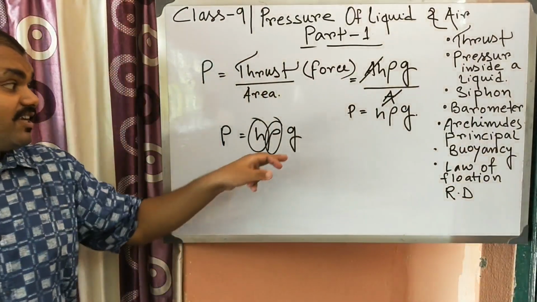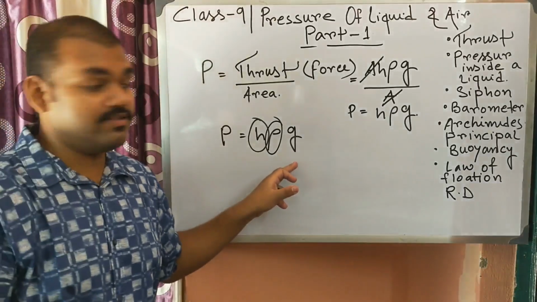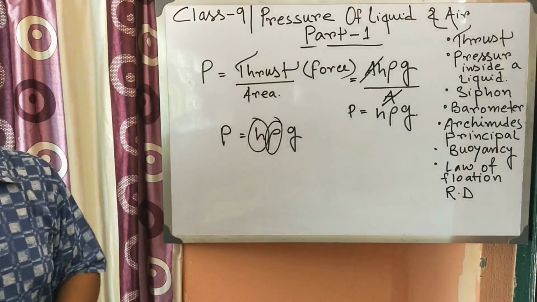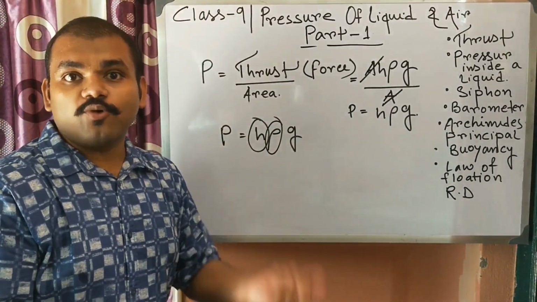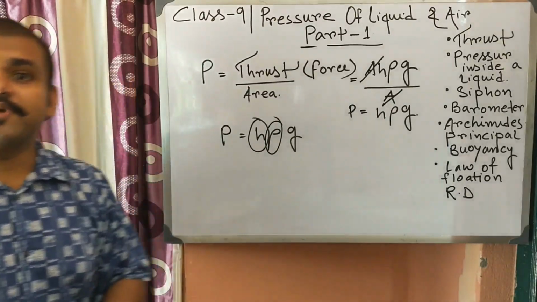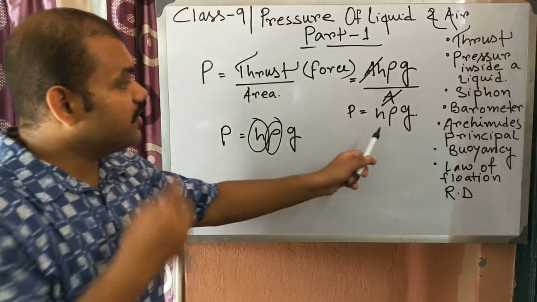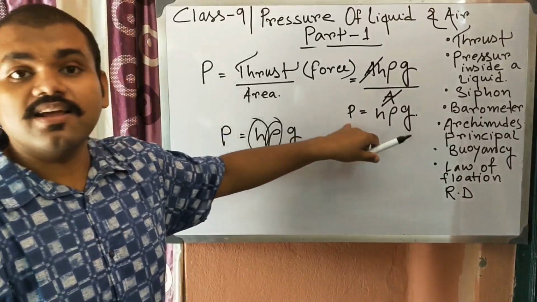Because if acceleration due to gravity increases, then for the same mass of an object, weight increases. Weight means force, so if force increases, then automatically pressure increases. So this is the relation between depth and pressure, and density and pressure.